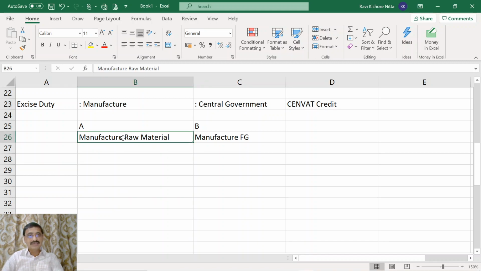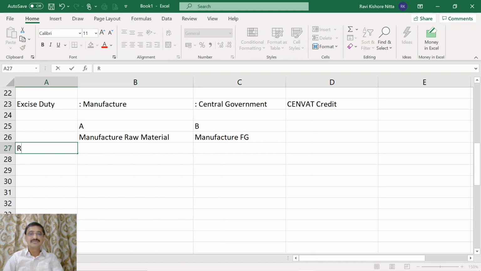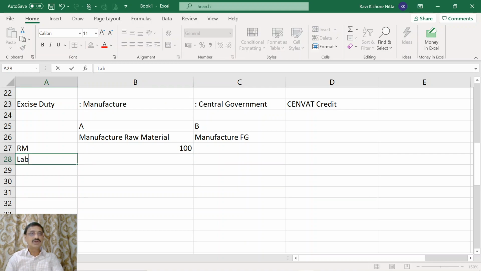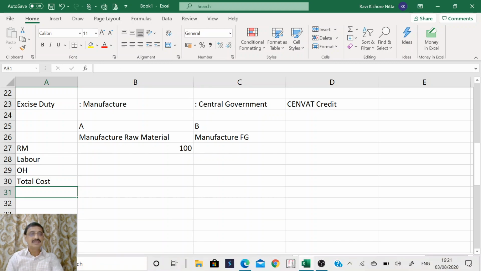What A manufactures is the finished product for A, but it is the raw material for B. Now A, to manufacture this raw material of B, has to purchase certain raw material. Let us say he bought it for 100 rupees. Then he has labor cost and also overhead cost, and thereafter the total cost. Thereafter you have to add profit.